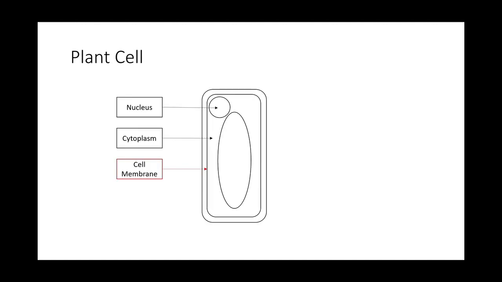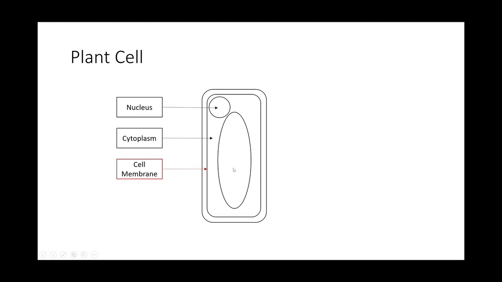Okay, let's talk about the plant cells. The plant cell is typically pretty much the same as an animal cell. But you need to take note of something, which is the cell membrane. A lot of students, when they draw the cell membrane, will draw it wrongly, because they think the cell membrane is on the outside. No, the cell membrane is on the inside. The other thing you need to take note of is that there's a third layer here, quite big. A lot of students will think that this is the cell membrane or whatever.